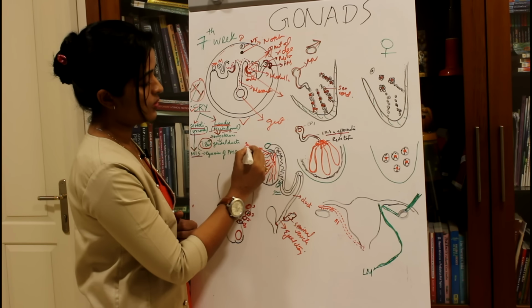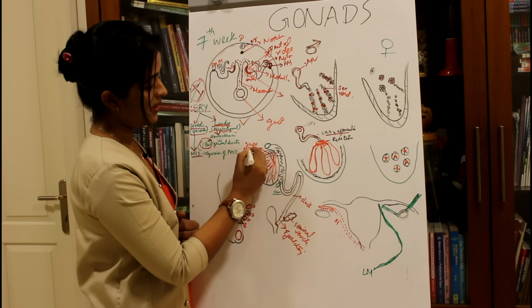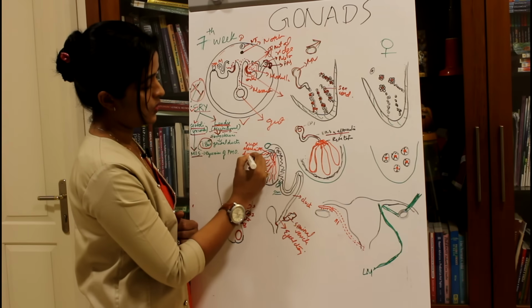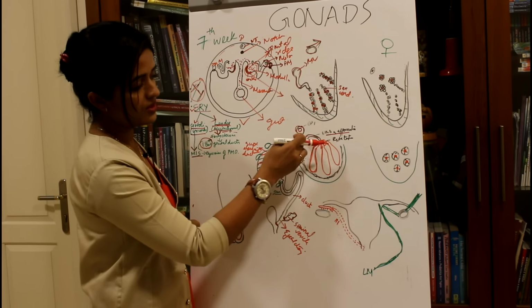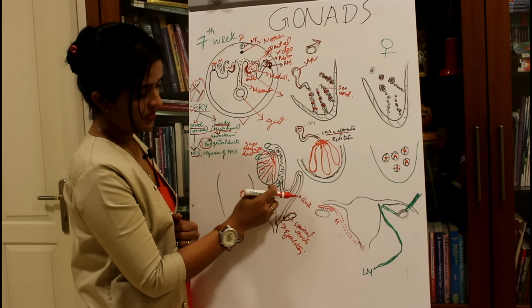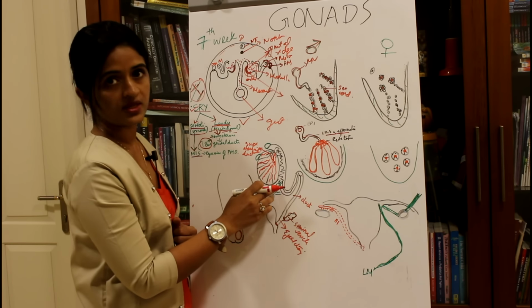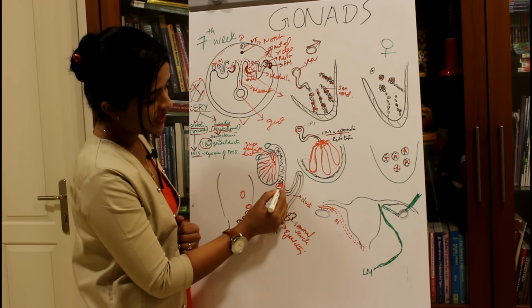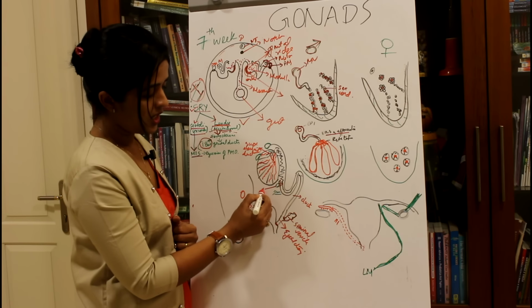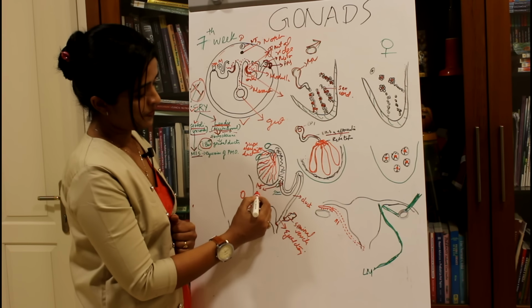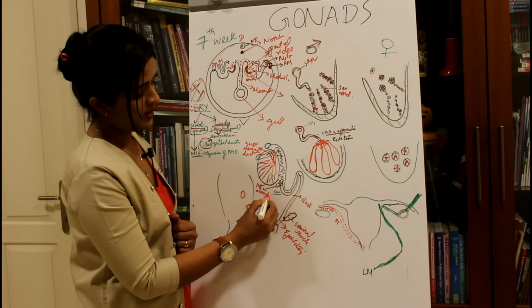This is called superior aberrant ductules. Sometimes these mesonephric tubules will be persisting in the inferior aspect, and they will be communicating with the epididymis alone. It won't be communicating with the testis. They are called inferior aberrant ductules.